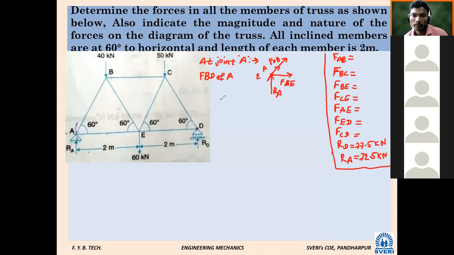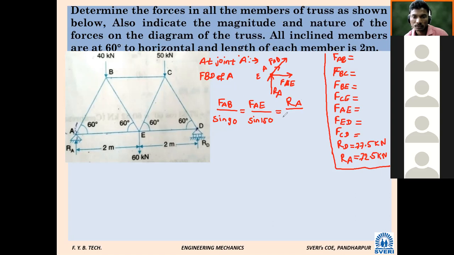FAB divided by sin 90 equals FAE divided by sin 150 equals RA divided by sin 60.